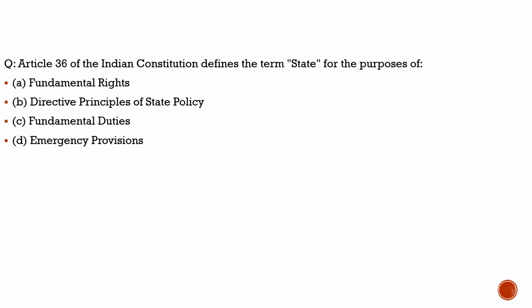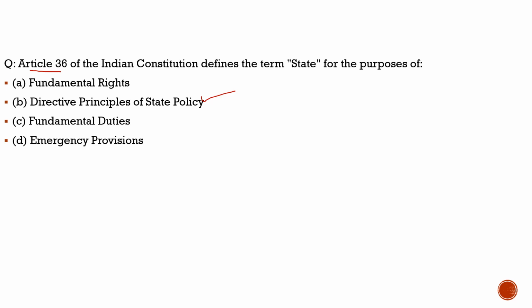Here the question is on Article 36 of the Indian Constitution. It defines the term state for the purpose of what? Article 36 comes under the Directive Principles of State Policy. So it defines the term state for the purpose of DPSPs. What does this state mean here? It means the same as under Article 12 of the Indian Constitution in Part 3.